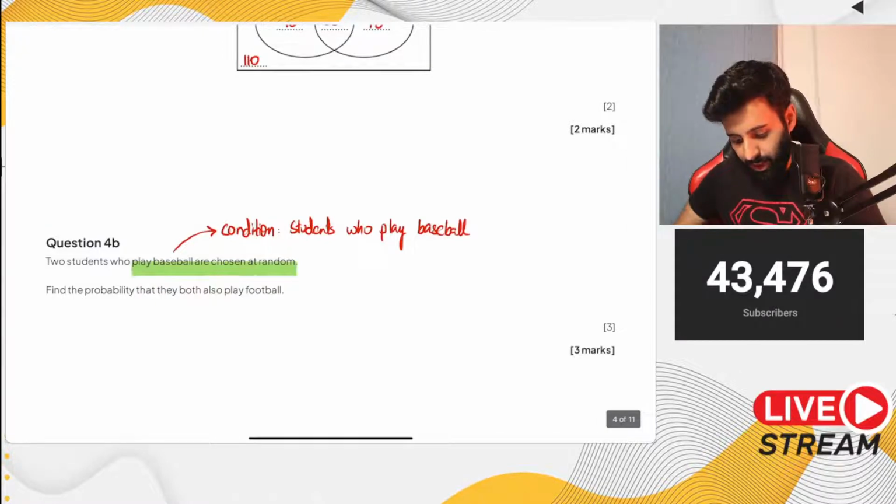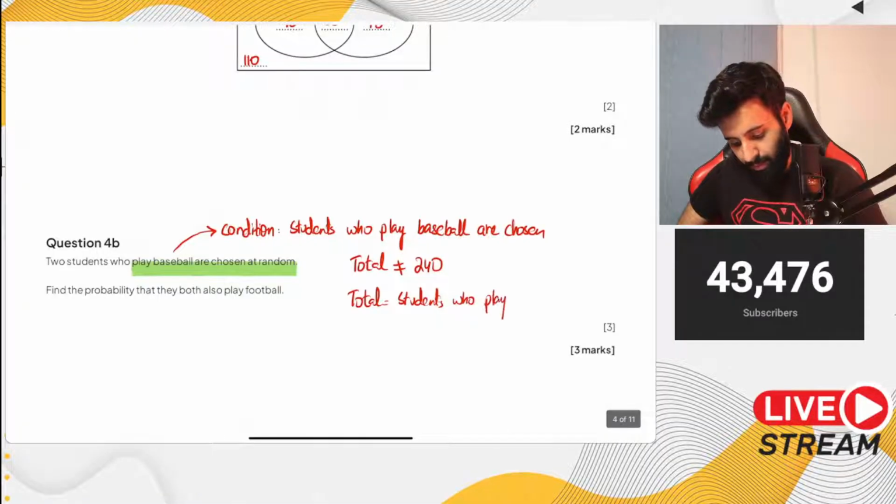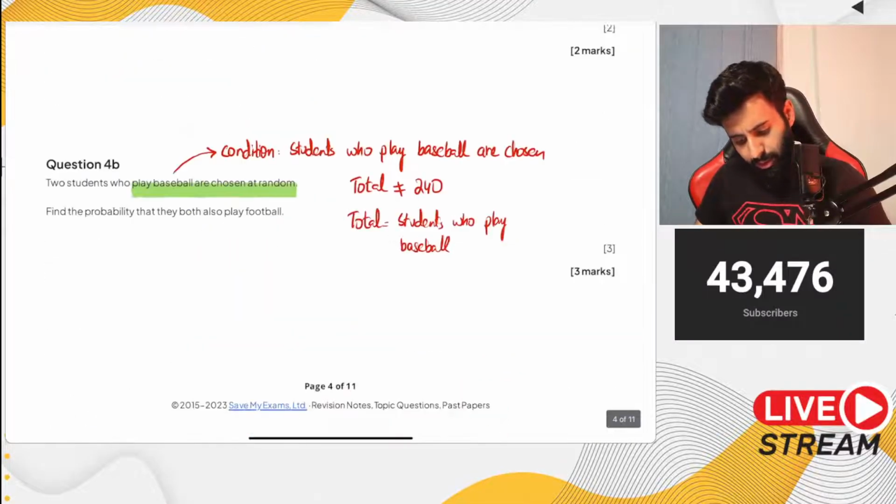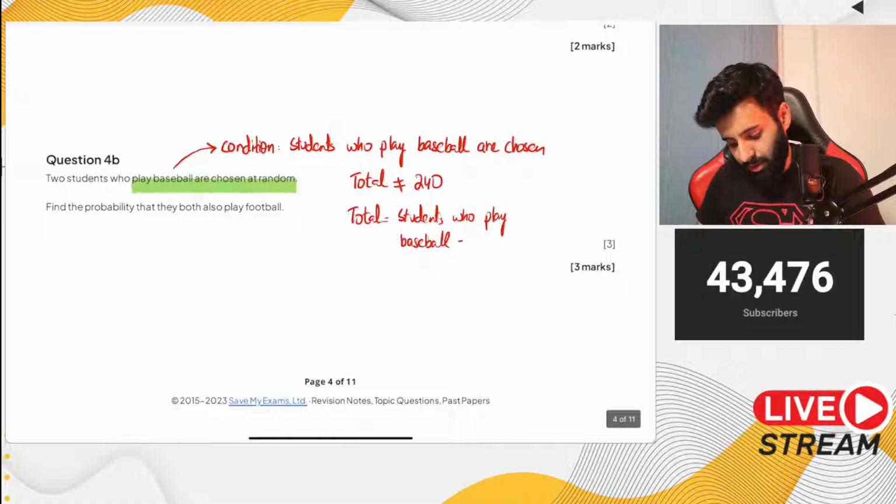So now our total will not be the total students. Total will not be 240. In fact, the total will be students who play baseball. Which is equal to what? Which is equal to 120. No, wait a minute, that's 40. Which is equal to 40.